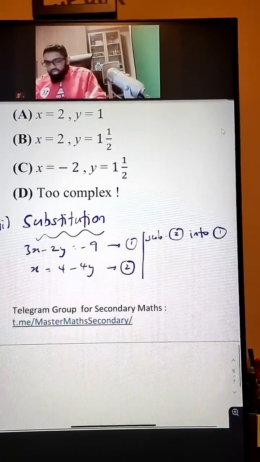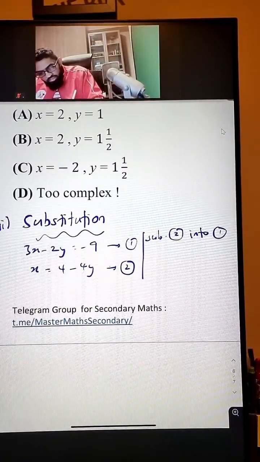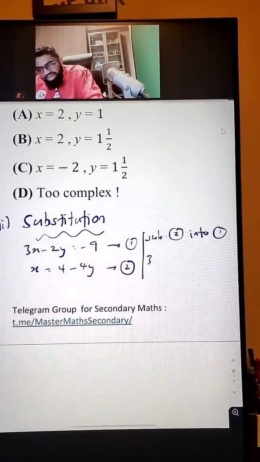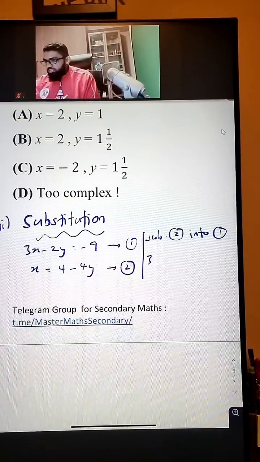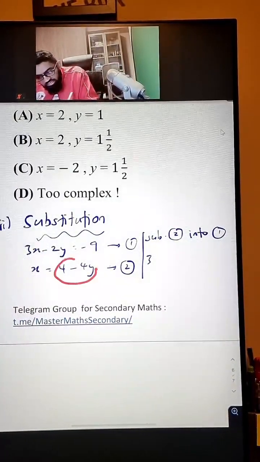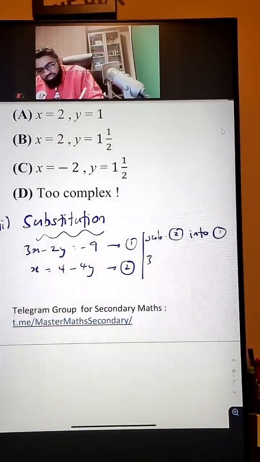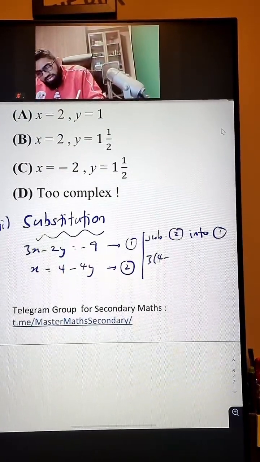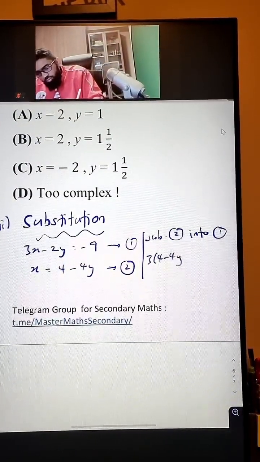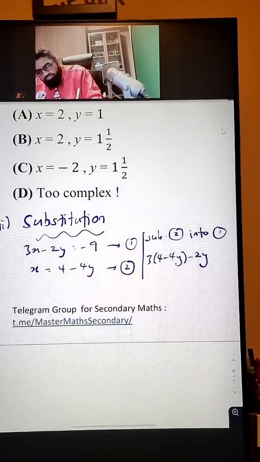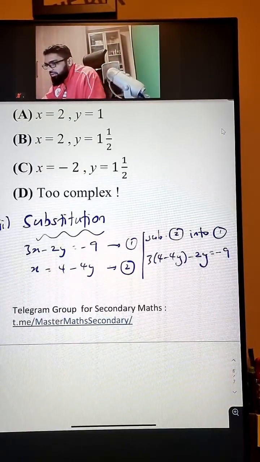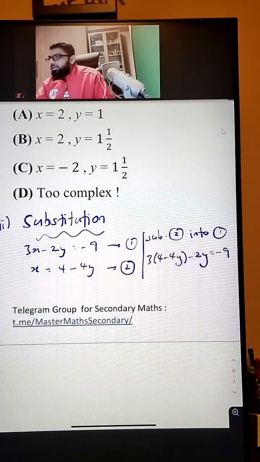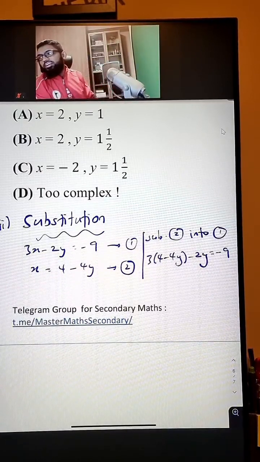So how does that work? Instead of putting x, you put this whole thing here. Replace the x with 4 minus 4y, then minus 2y. Everything is negative 9. Understand? Are you clear?